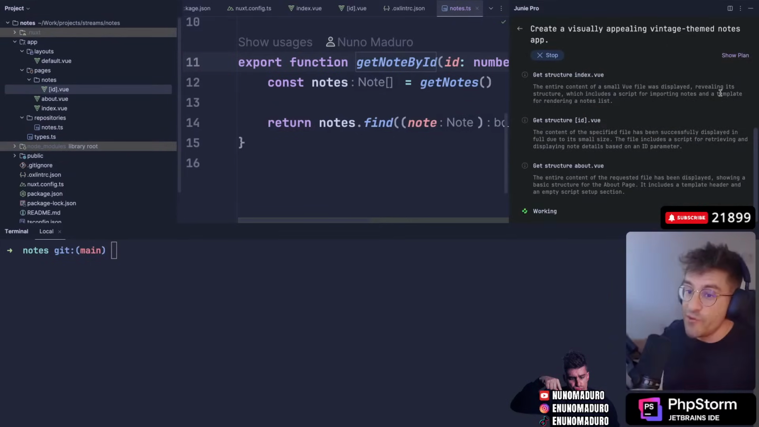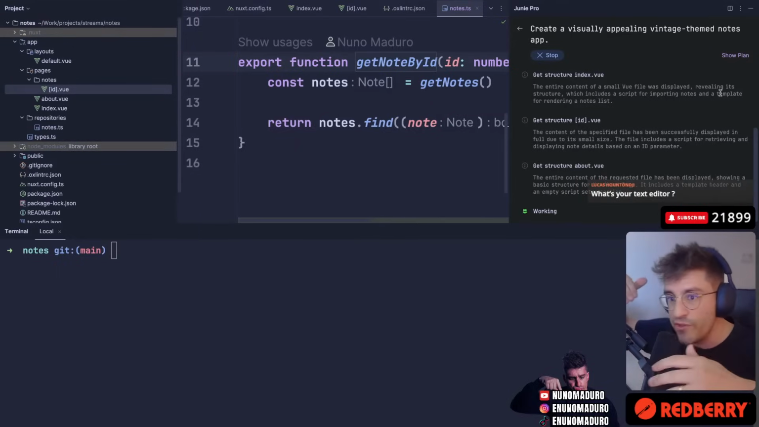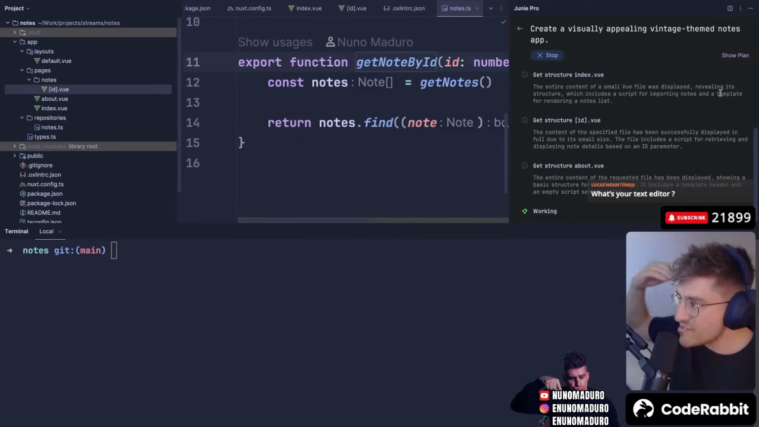By the way, chat, if you just arrived, my name is Nuno Maduro, and we are currently building a Nuxt.js application. It's a notes app. We are going to add notes, remove notes, and list them. But at the same time, we are now using Junie to style the application.